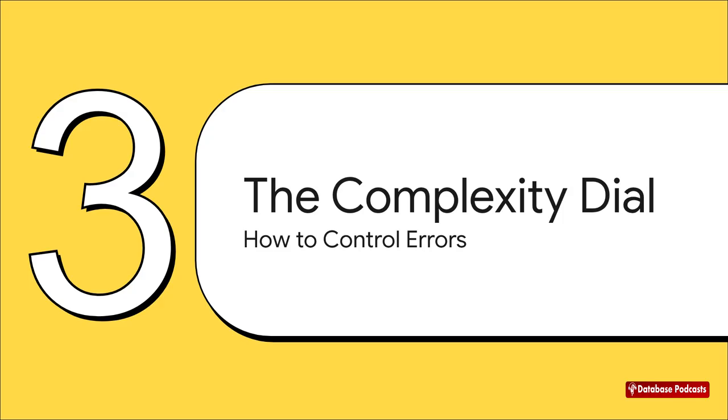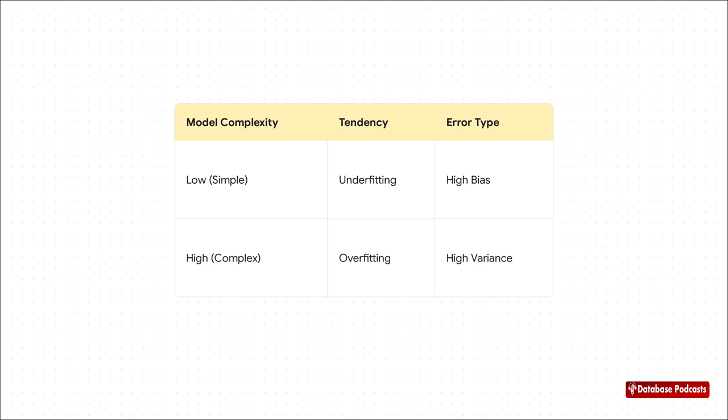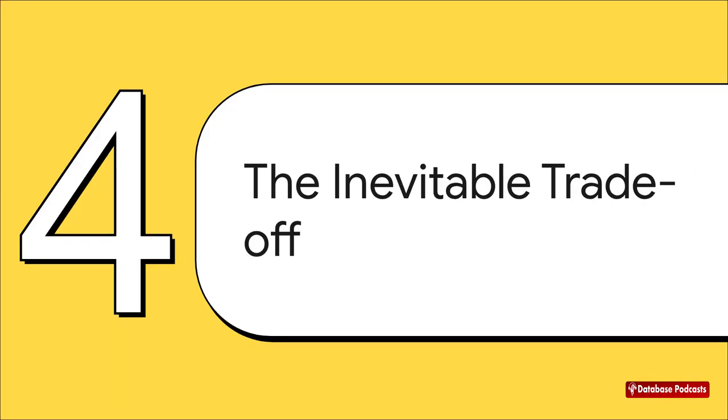So the big question is, how do we get a handle on them? The key is to think of your model's complexity as a kind of dial you can turn up or down. It's a pretty clear relationship when you look at it like this. If you turn that complexity dial way down, you get a simple model, which means you're in high bias, underfitting territory. But if you crank that dial all the way up, your model gets super complex, and you're heading straight for high variance and a huge risk of overfitting. And this constant push and pull between bias and variance, between a simple model and a complex one, brings us to the fundamental challenge that everyone faces in machine learning.